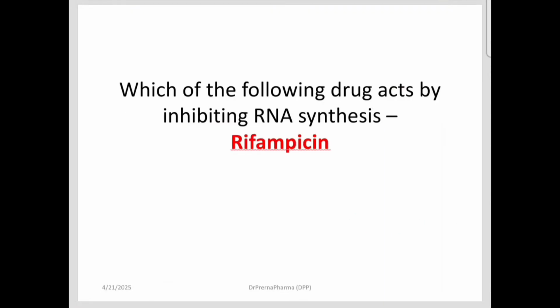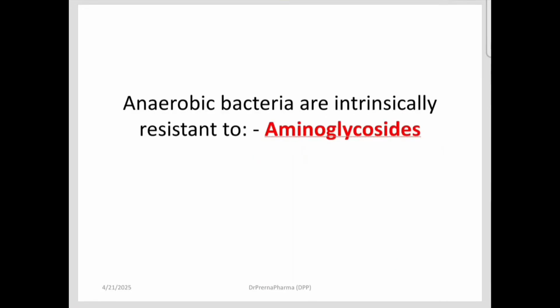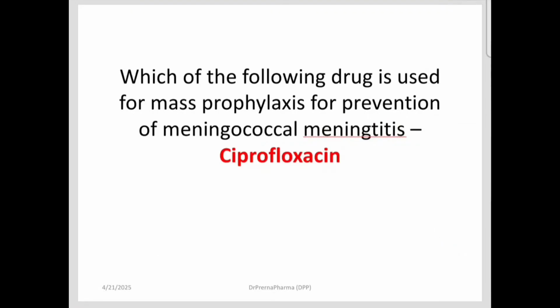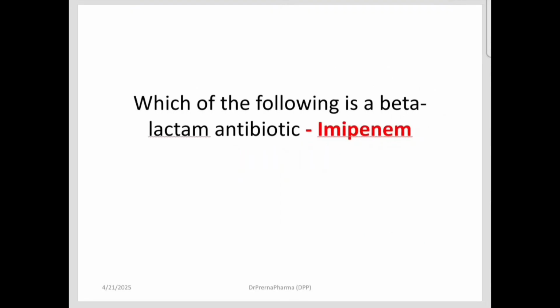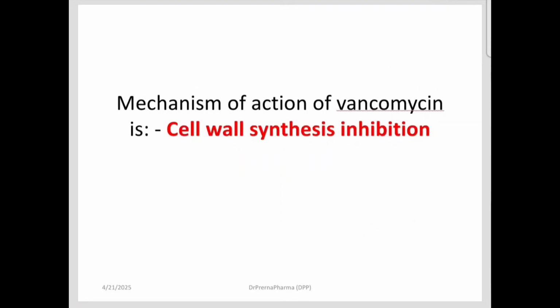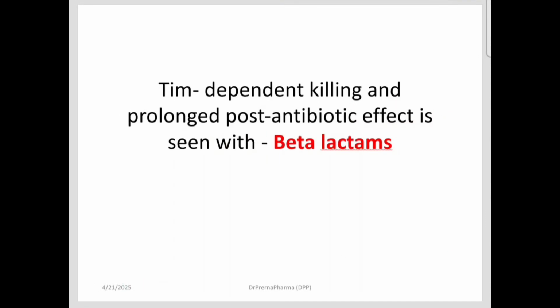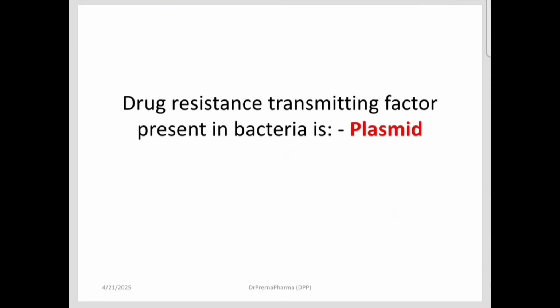Which drug acts by inhibiting RNA synthesis? That is rifampicin. Anaerobic bacteria are resistant to aminoglycosides. Which drug is used for mass prophylaxis of prevention of meningococcal meningitis? That is ciprofloxacin. Which is a beta-lactam antibiotic? It is imipenem. Mechanism of action of vancomycin: we all know it is a cell wall synthesis inhibitor. Vancomycin causes Redman syndrome. Time-dependent killing and prolonged post-antibiotic effect is seen with beta-lactams.